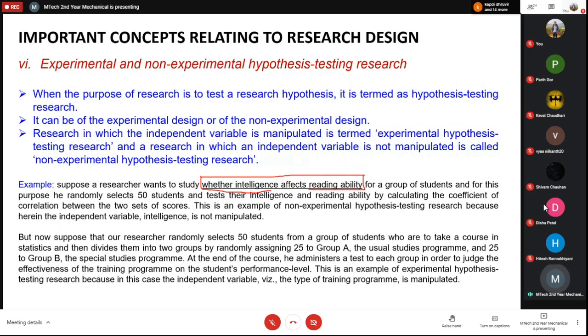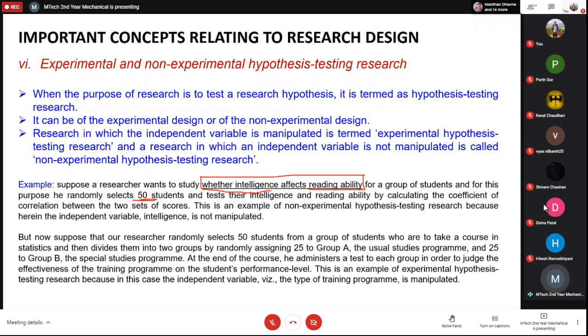So this is a non-experimental hypothesis testing research, because the independent variable, which is the intelligence, is not manipulated. If you just go to any population, if you randomly select 50 students from a class, and then you do some kind of research, then that is non-experimental hypothesis testing research, because you have not done anything with the population or with the independent variable.